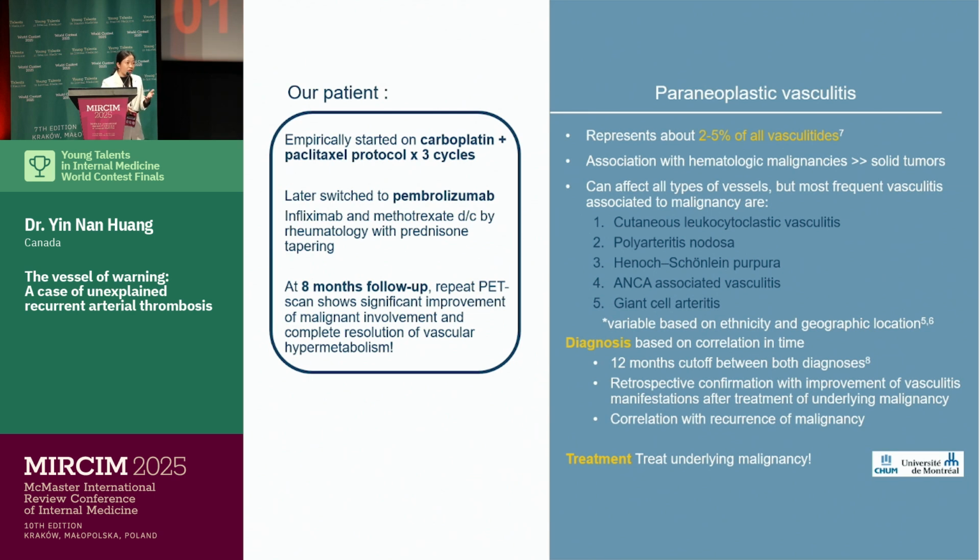And although it can affect all types of vessels, the most frequently involved vessels are the small and medium-sized vessels. The diagnosis is based on correlation in time, with a typical cutoff of 12 months between the diagnosis of vasculitis and malignancy. And retrospective confirmation can be obtained when we see improvement in vasculitis signs after treating the underlying malignancy.